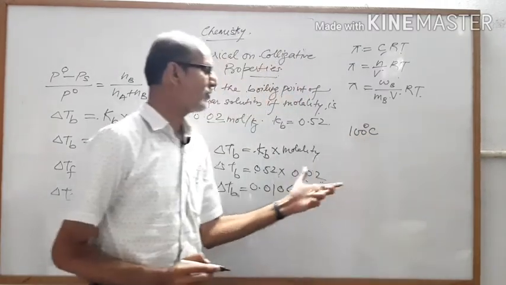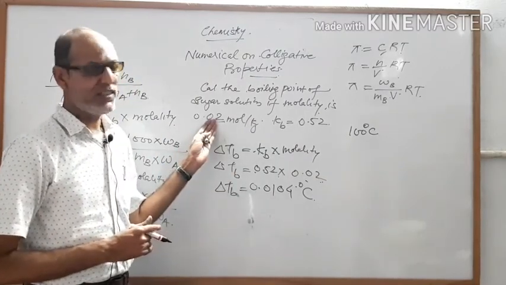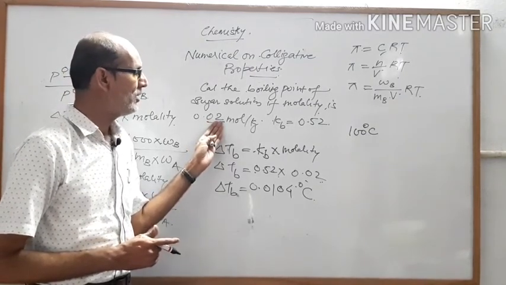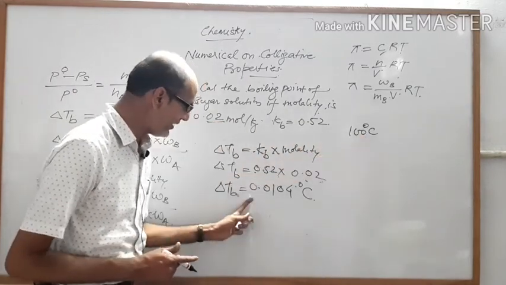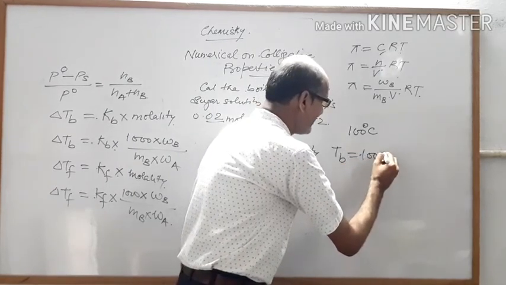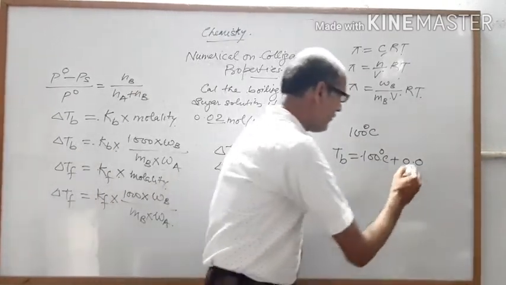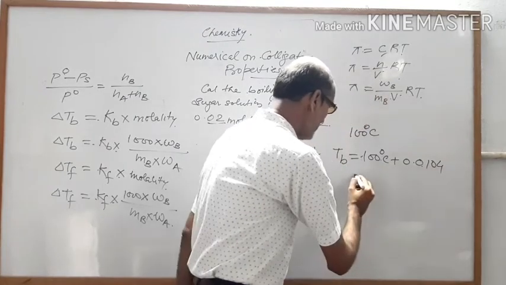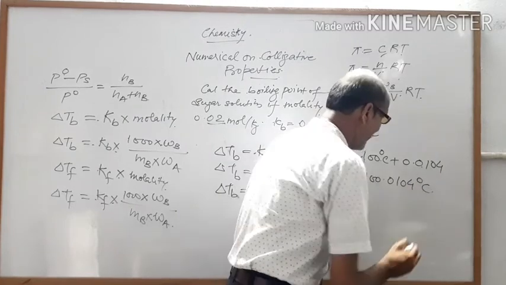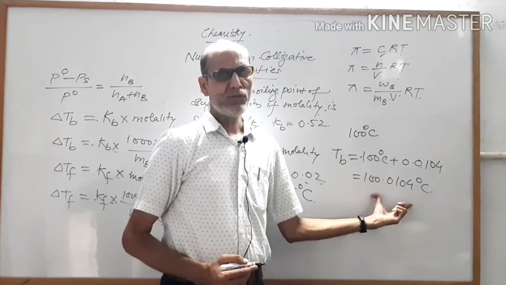So if you want to calculate the boiling point of the solution containing molality 0.02 mole per kilogram sugar solution, it means the boiling point will be more than 100 plus this one. So boiling point of the solution is equal to 100 degree Celsius plus 0.0104, so 100.0104 degree Celsius. If you want to convert into Kelvin, you can convert into Kelvin also by adding 273.